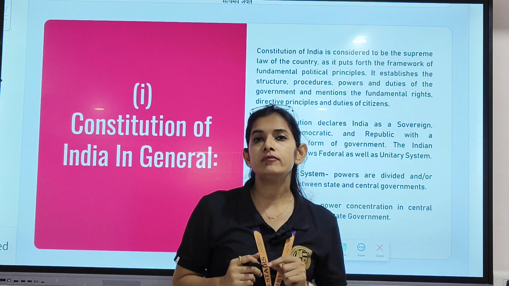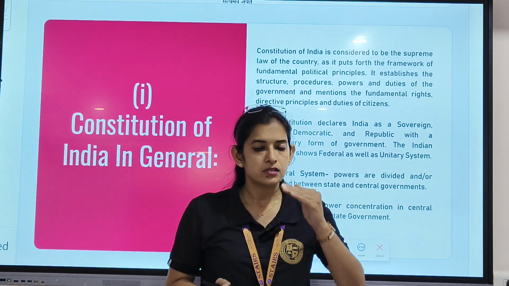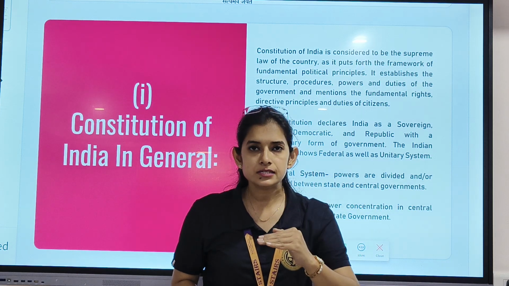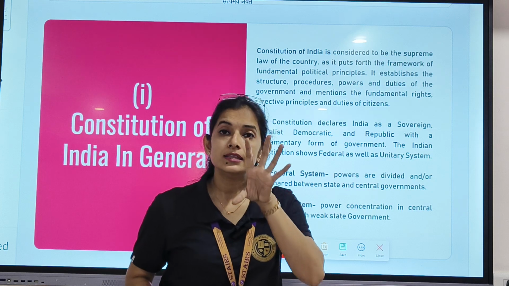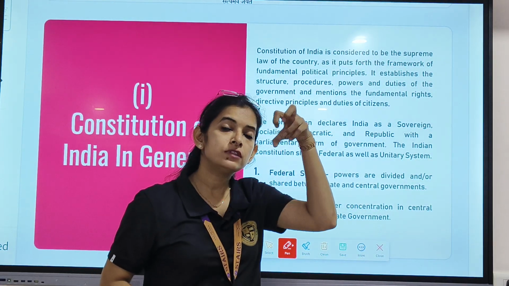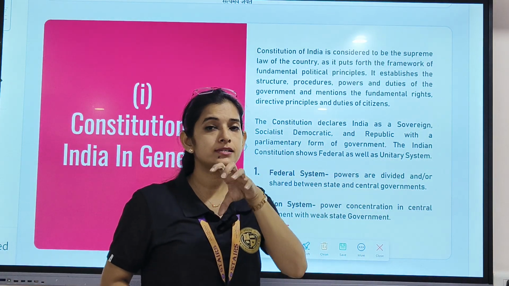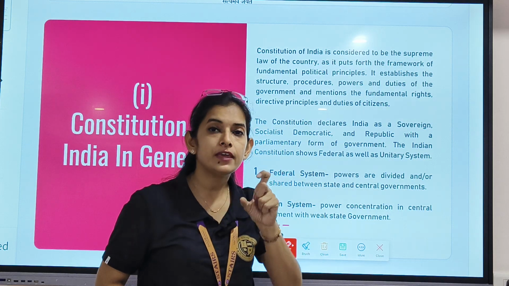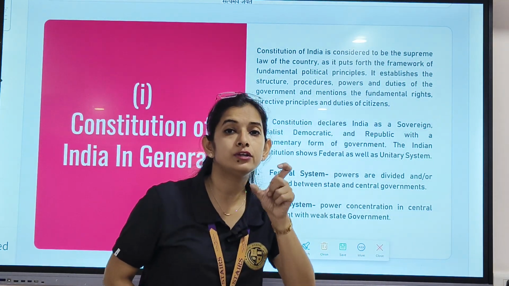Clear? Why would we refer to it as federal as well as unitary? Because the power is divided between center and state. Correct? Therefore, it is a federal form of government. But in the same scenario, the maximum power lies with the central government. Right? Maximum powers lie in the hands of the central government. Therefore, it is sometimes considered a unitary form of government too.